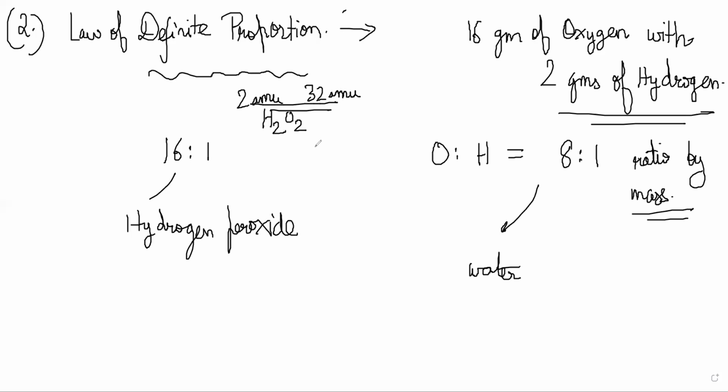So the law of definite proportions was saying that for each compound, there is a definite ratio in which the atoms react. The ratio of the constituent elements by mass will always be fixed.